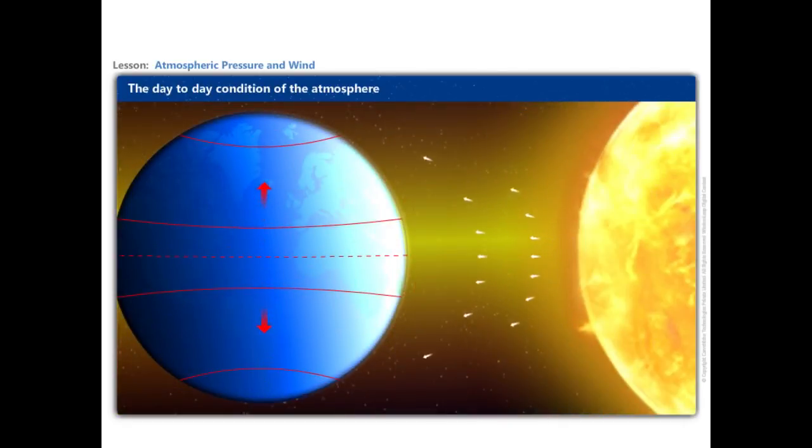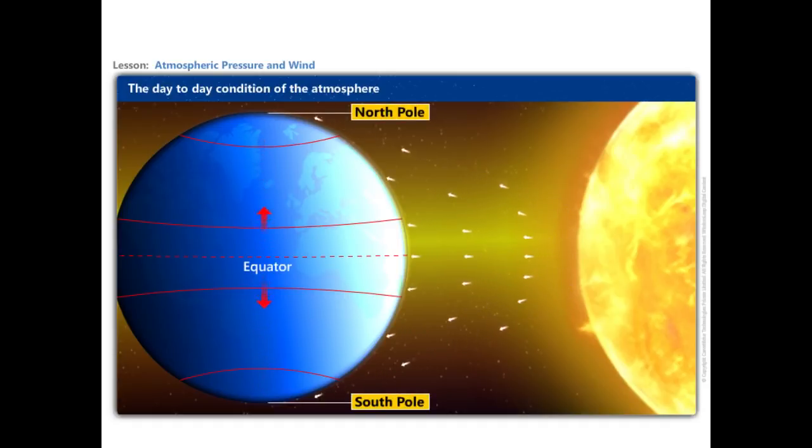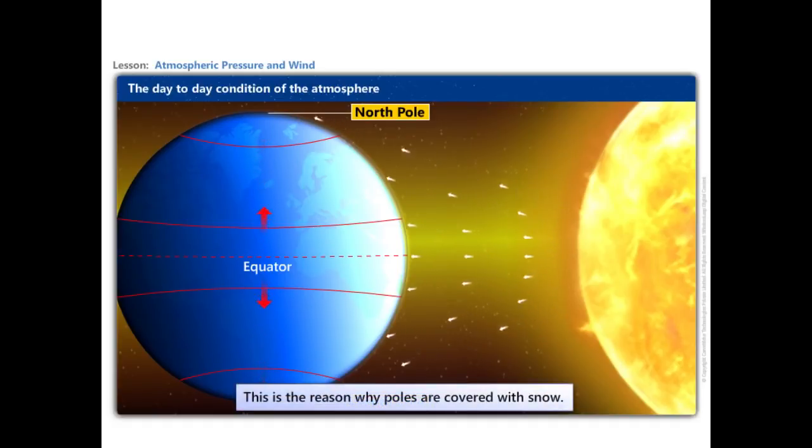An important factor that influences the distribution of temperature is incoming solar energy intercepted by the Earth, which is known as insolation. You already learned that the amount of insolation decreases from the equator towards the poles. Thus, the temperature decreases in the same manner. This is the reason why poles are covered with snow.